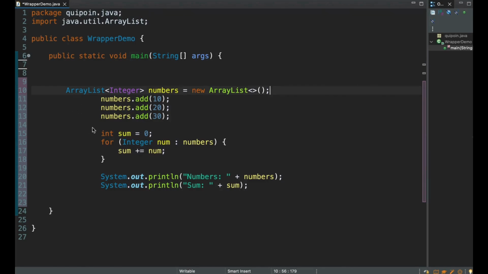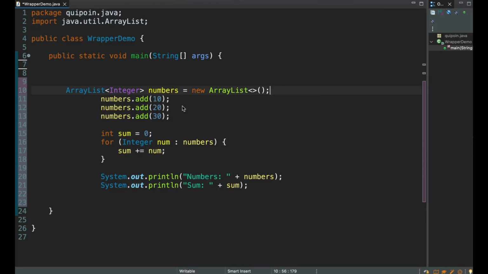Now, moving forward, look at these lines. numbers.add(10), then 20, then 30. I am adding plain numbers like 10, 20, 30. These are primitives. But Java is smart. Behind the scenes, it does numbers.add(Integer.valueOf(10)), then 20, then 30. This automatic conversion is called autoboxing. We didn't have to write valueOf. Java did the heavy lifting for us.